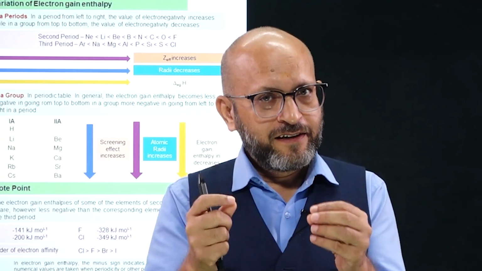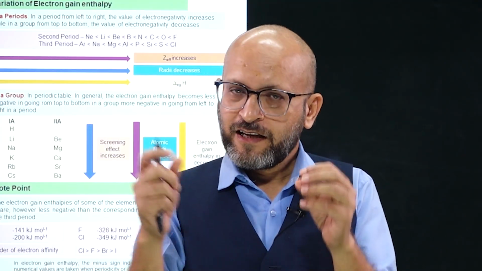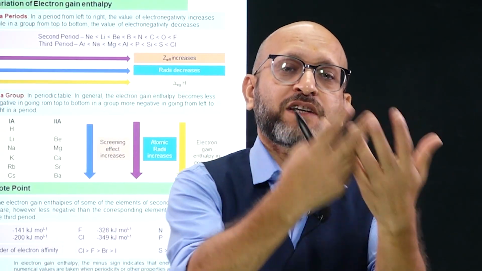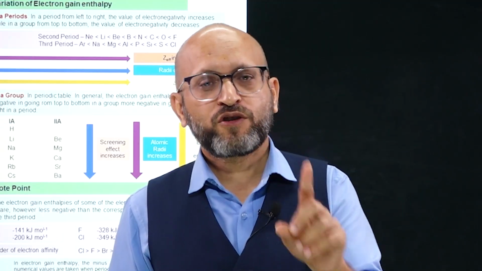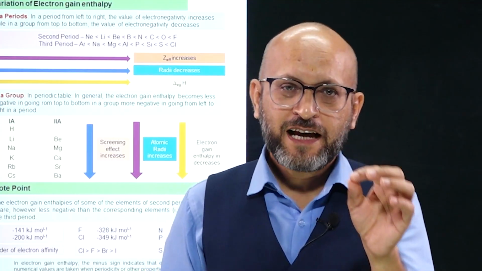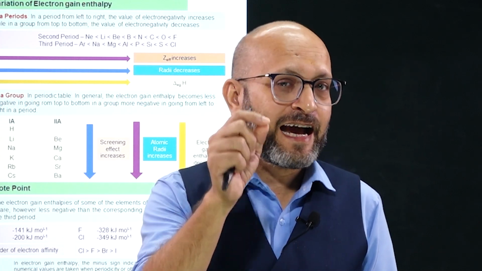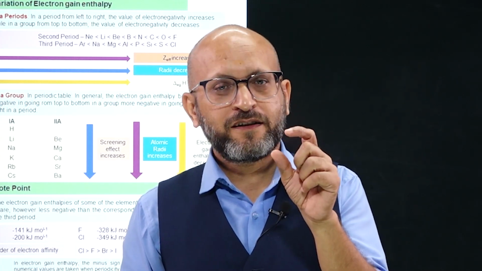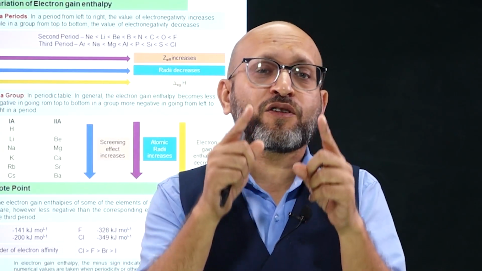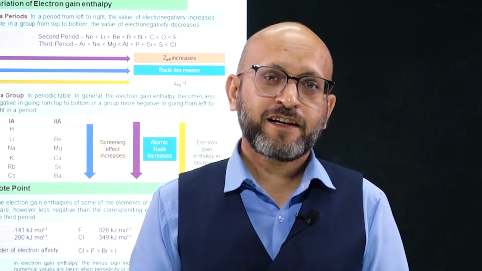released. And when addition of an electron to an atom is not favorable, that means if an already stable atom is getting an electron and it becomes unstable, it doesn't want to gain an electron. So electron gain enthalpy means the energy absorbed or emitted when an electron is added to an atom. This energy absorbed or emitted on the addition of an electron is known as electron gain enthalpy. Previously, we used to call it electron affinity.